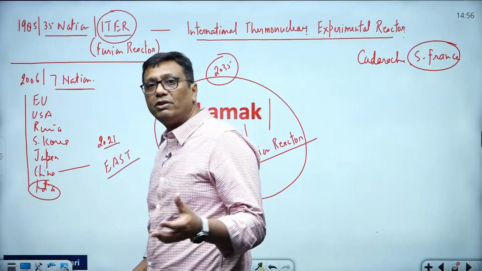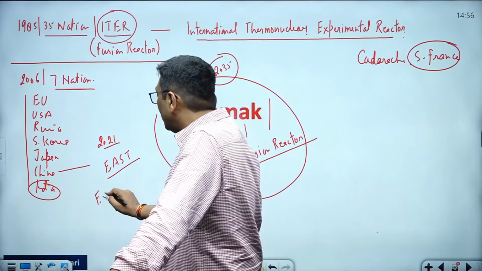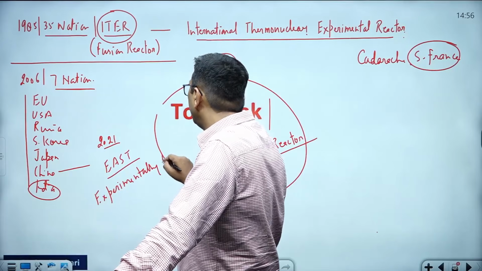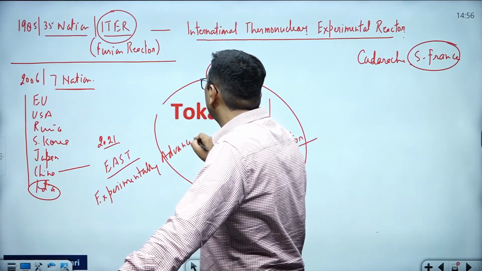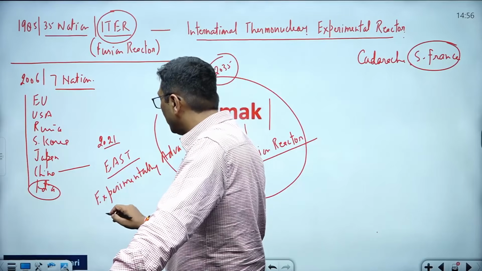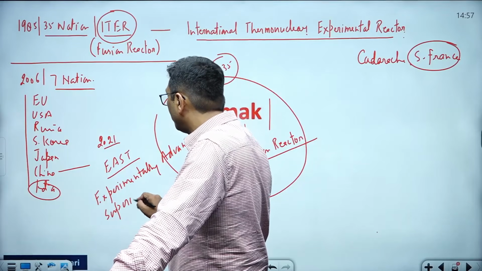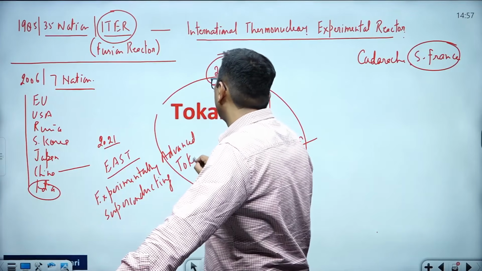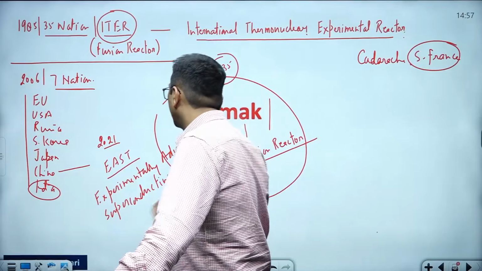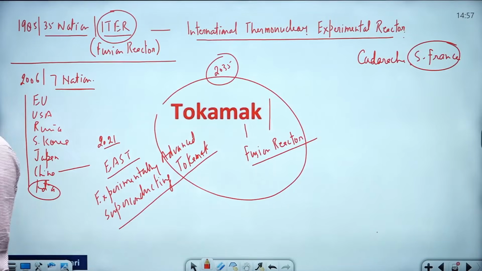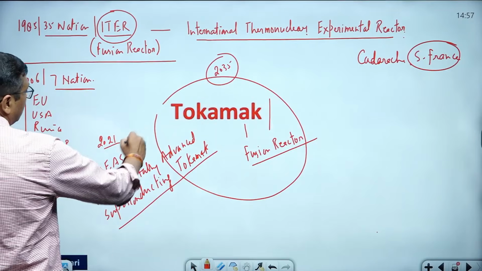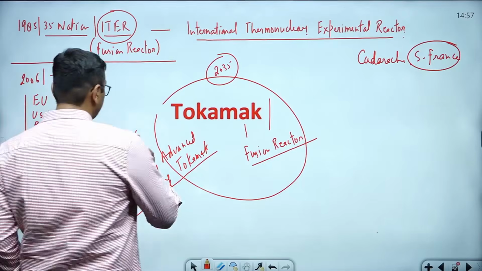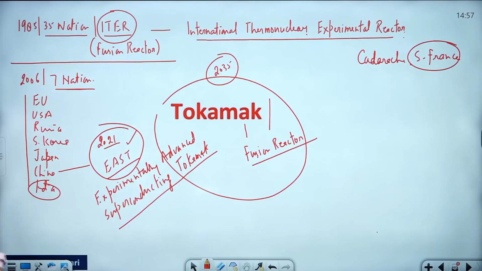EAST is the name of a fusion reactor. Its name is Experimentally Advanced Superconducting Tokamak. Even if you read the books and listen to my class, it is mentioned: Experimentally Advanced Superconducting Tokamak. This is the full form of EAST. Okay, this is a kind of fusion reactor.